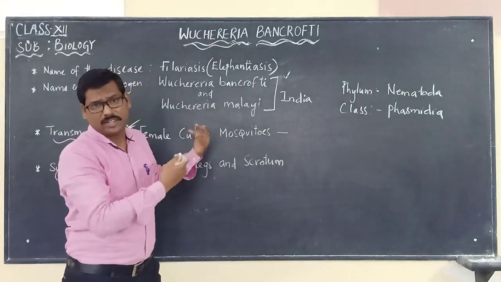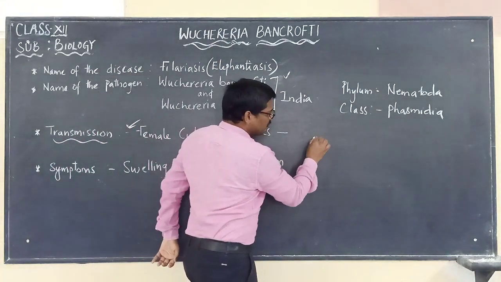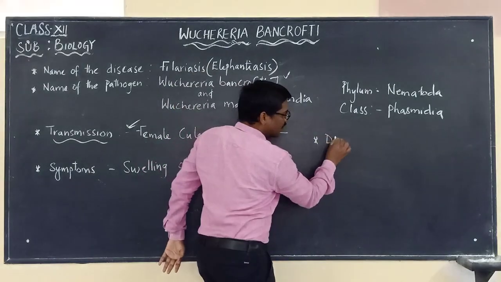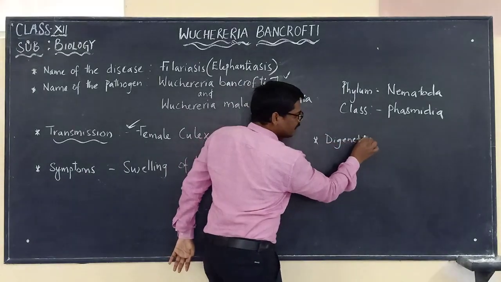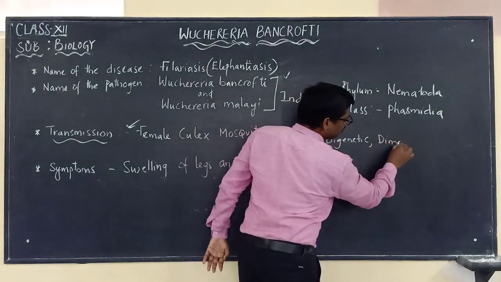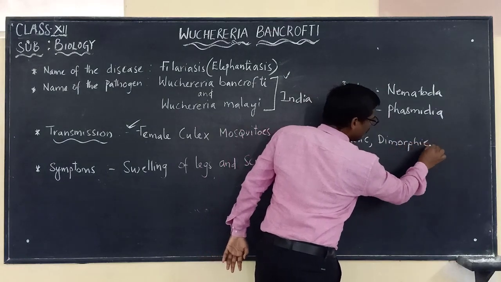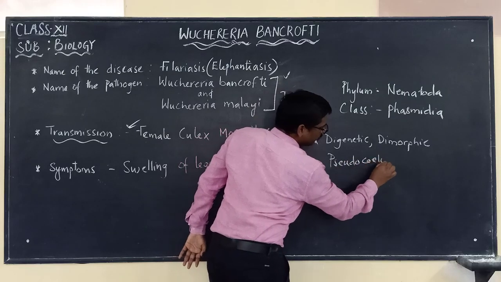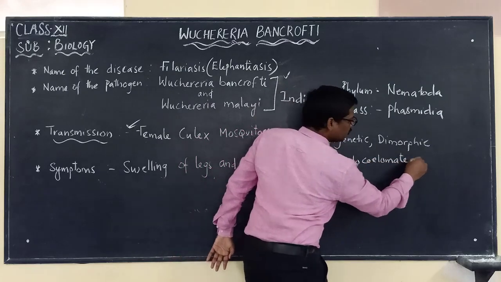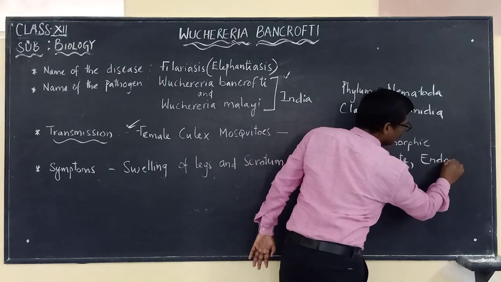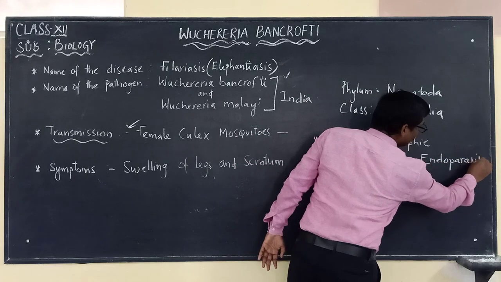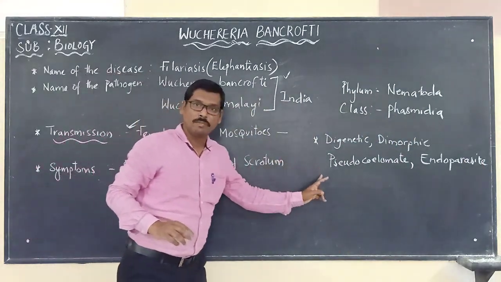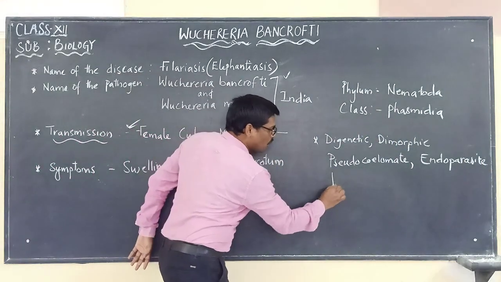And the simple points that we have studied: please remember that Wuchereria bancrofti is digenetic, dimorphic, pseudocoelomate, an endoparasite, and histozoic.